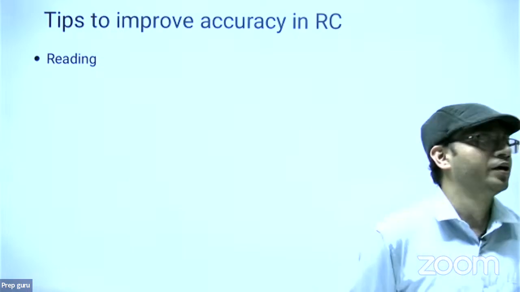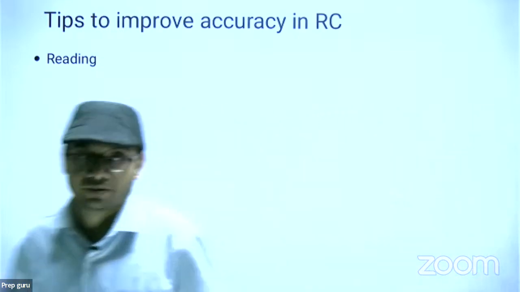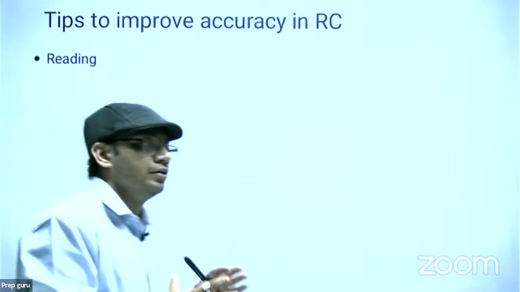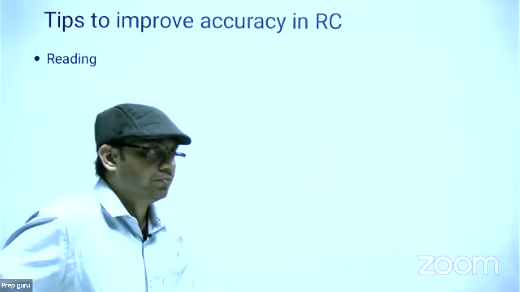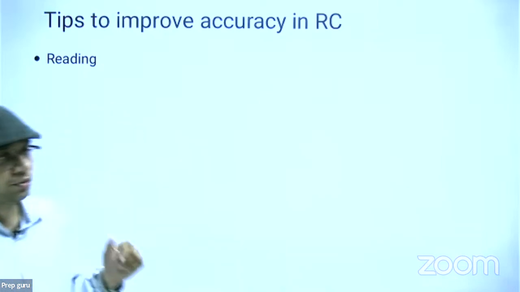See, this is required. You have to read stuff in English. Make it a habit. On a daily basis, you have to read articles in English and comprehend them. If you were not doing it, then from today start doing it.